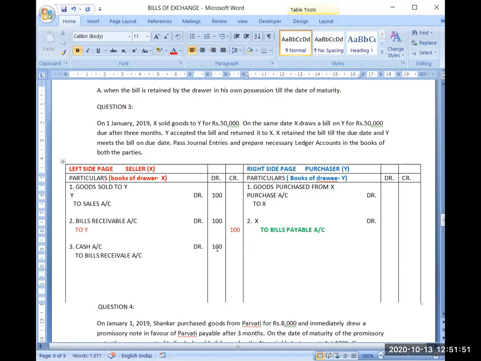Now here in the books of Y, what will happen? Y is receiving that document, because for Y that same document is bills payable. Y is receiving the same document back from X, and he is paying cash. That's why his liability will get finished. Bills payable account debit to cash account or to bank account.